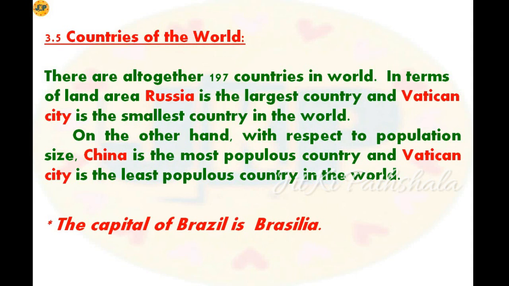There are altogether 197 countries in the world. You should remember the number. In terms of land area, Russia is the largest country and Vatican City is the smallest country in the world. On the other hand, in terms of population, China is first while Vatican City is the least populous country in the world.